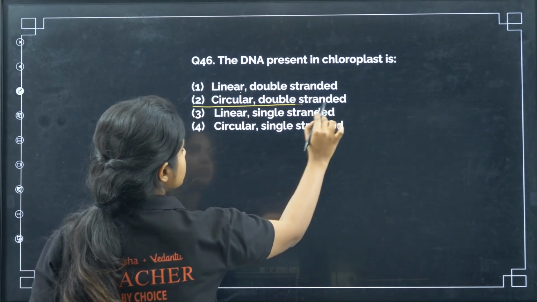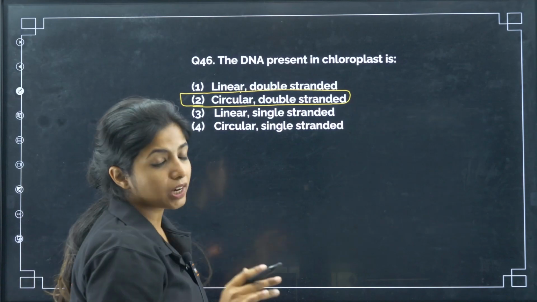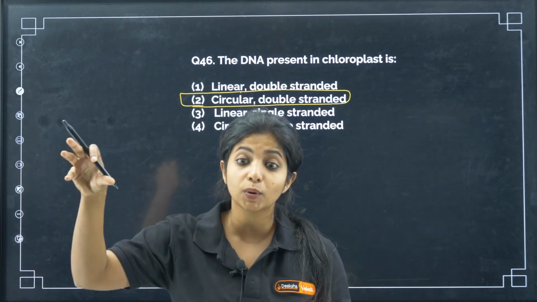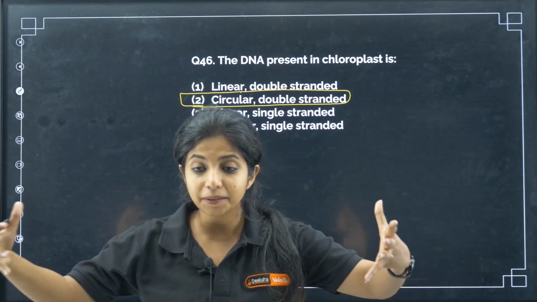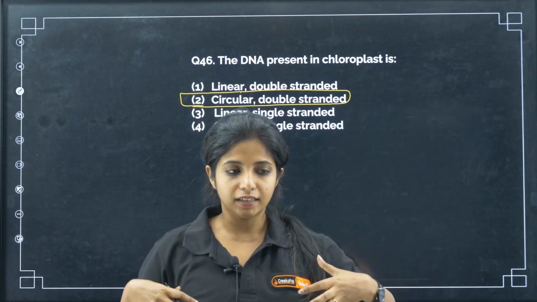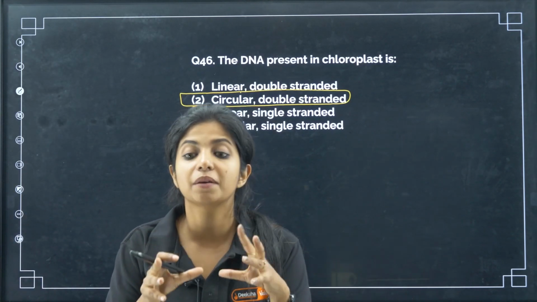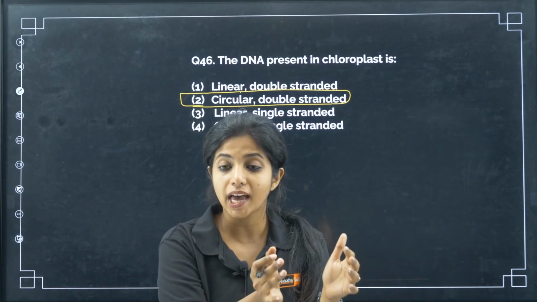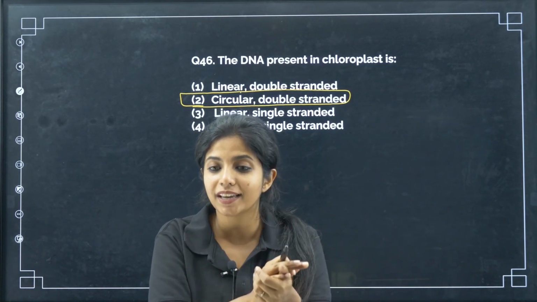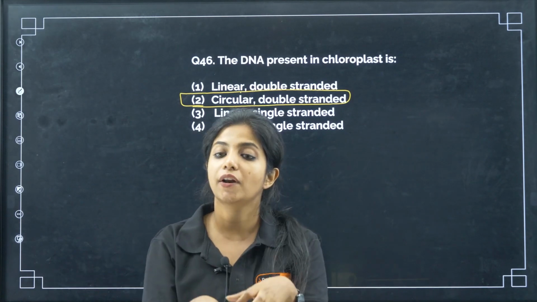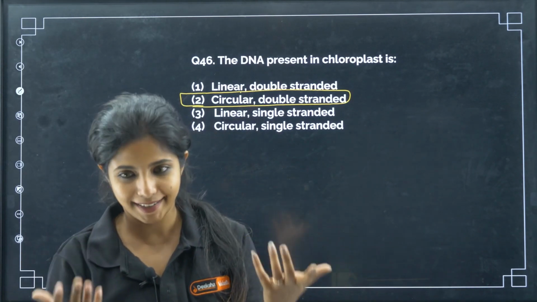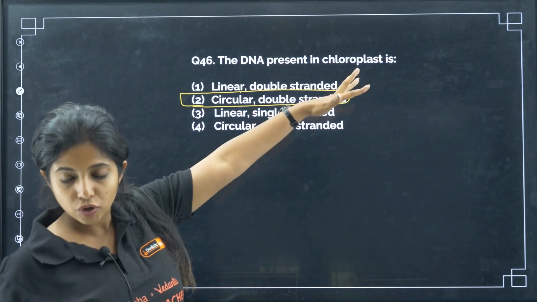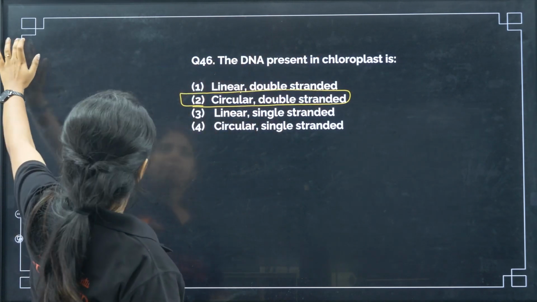No. Circular double stranded? Yes. It is believed that chloroplast and mitochondria used to be separate organisms which came inside the eukaryotic cell and became a part of it, an organelle inside it. They had their own circular DNA, later came into the eukaryotic cell, and forever stayed there. So it has circular and double stranded DNA. It's not just chloroplast, also mitochondria.